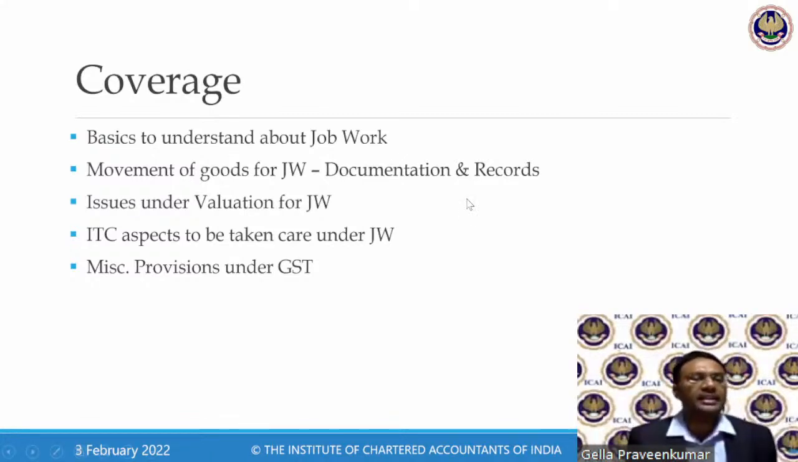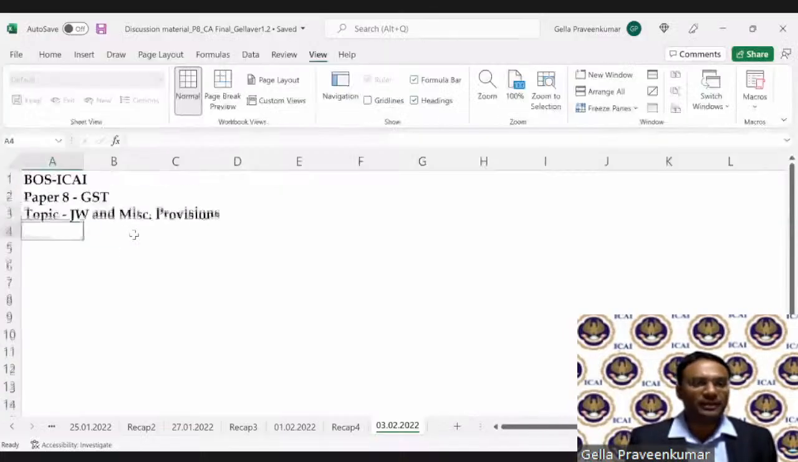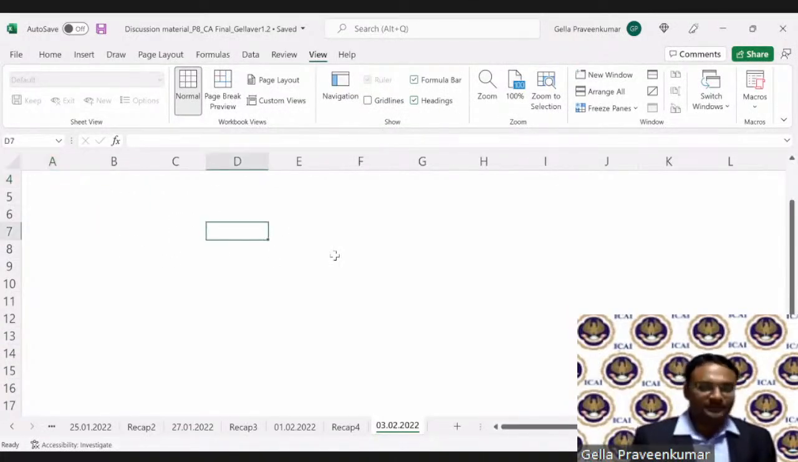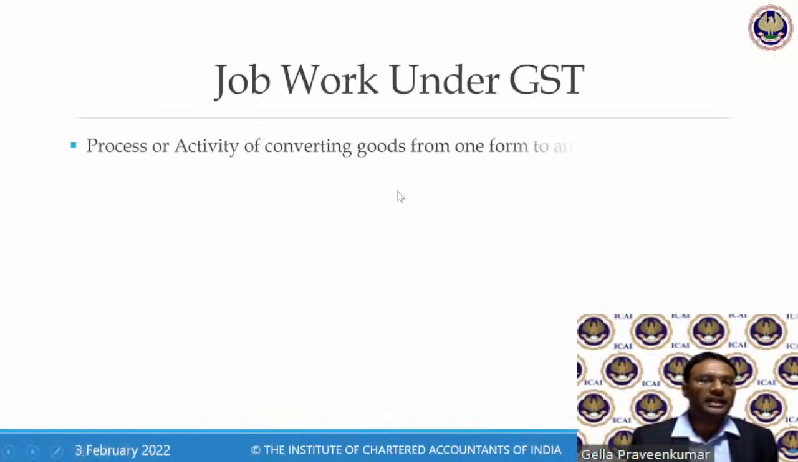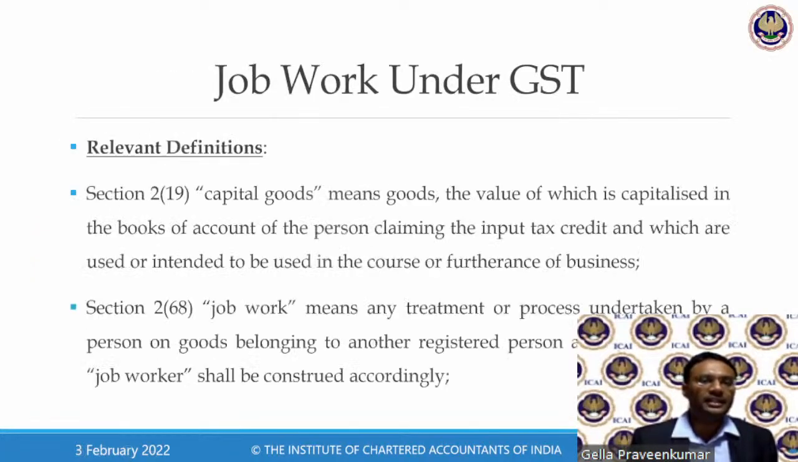Mechanism of input tax credit under job work and miscellaneous provisions. I'll give an overview and an example point of view, and I'll explain this job work topic. Okay. For understanding this job work, we need to have clarity on the definition. I'll run you through this job work definition, and I'll come back to the backdrop of why this concept has come